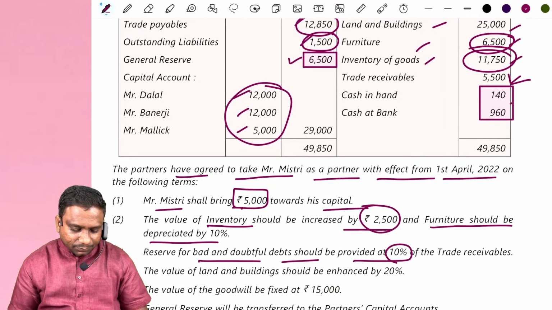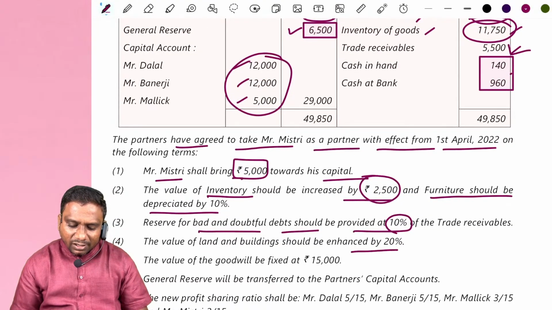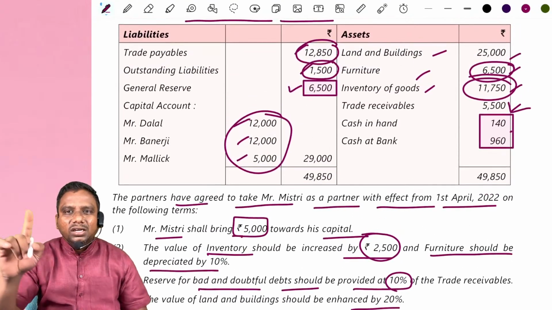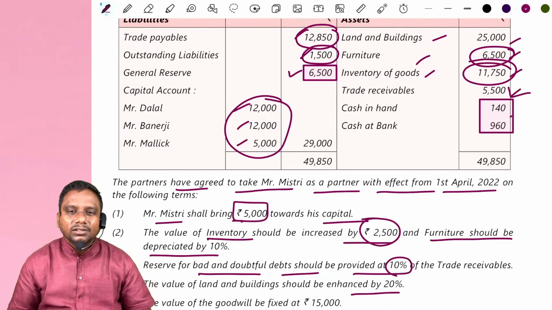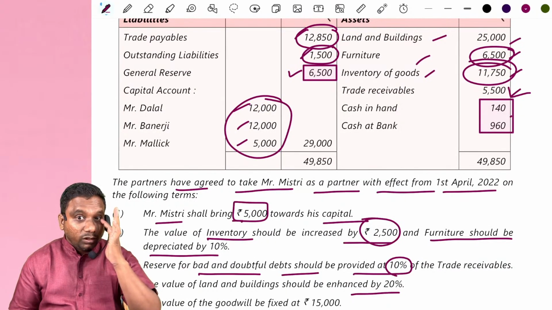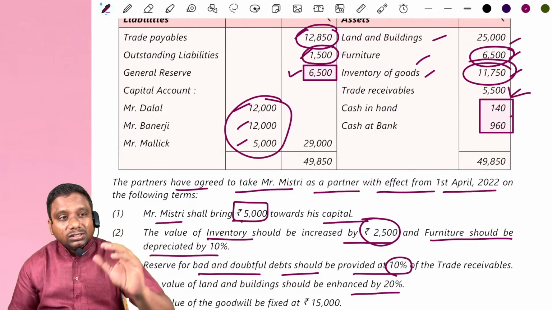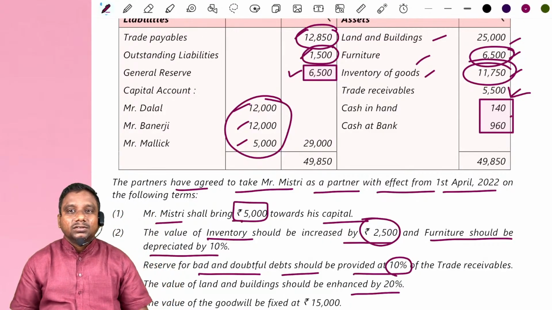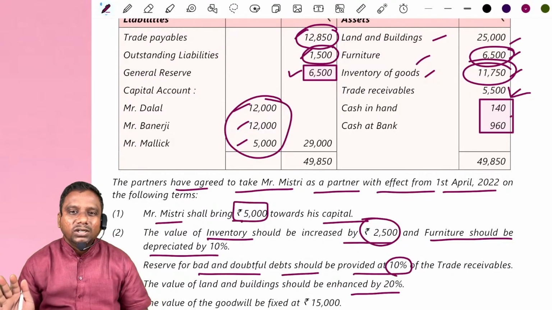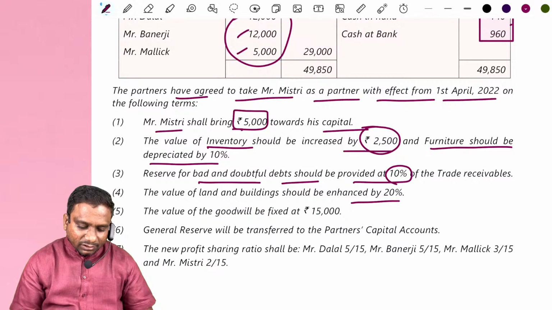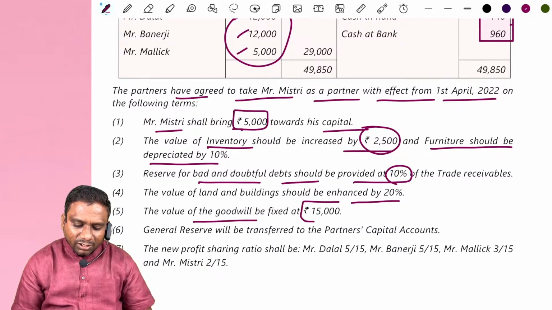Next, the value of land and building should be enhanced by 20%. Land and building is 25,000. Enhance, increase. How much? 20% now, 25,000 into 20%, 5,000. Take the 5,000 to the revaluation account credit side. Immediately go to the balance sheet: 25,000 plus 5,000, 30,000 rupees. Over. Next, the value of goodwill be fixed at 15,000 rupees.